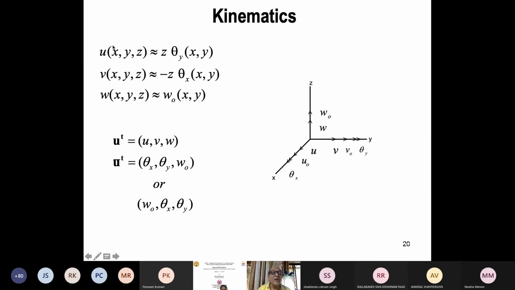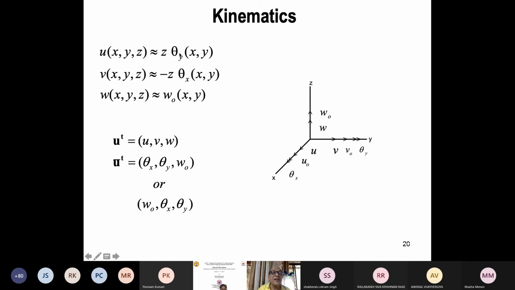And now let us call this UVW as, instead of writing U, V, W as a vertical vector, I have put them horizontal to save space, and I have put a transpose here. This T means transpose. So it is a vertical vector U. Similarly, U bar means middle surface quantities.